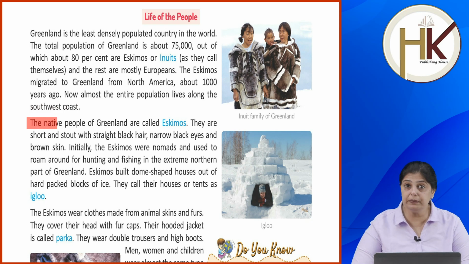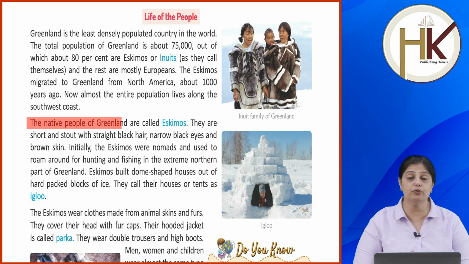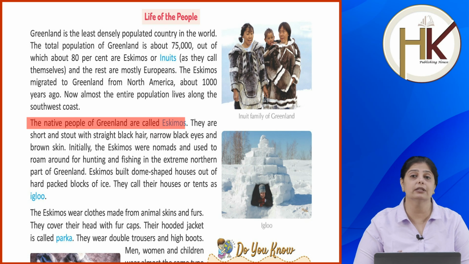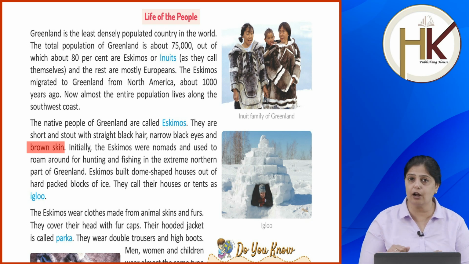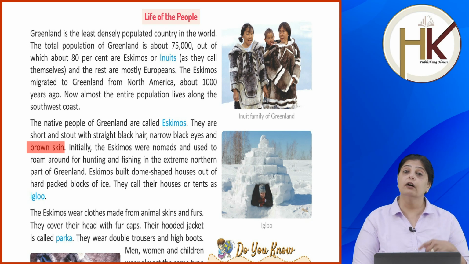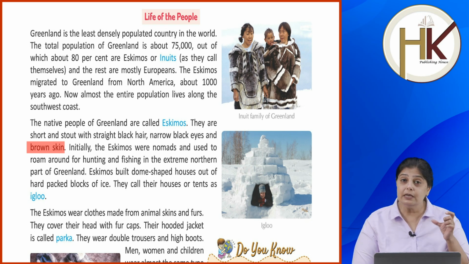Now the native people of Greenland, native people जो है ग्रीनलैंड के उनको कहा जाता है एस्किमोस. They are short and stout with straight black hair, narrow black eyes and brown skin. तो इनकी हाइट ज़्यादा नहीं होती है एस्किमोस की, छोटे होते हैं. They are short and stout, a bit healthy, okay. They have black eyes and they have brown skin. तो उनकी आँखें भी ज़्यादा बड़ी नहीं होती है, छोटी छोटी होती है, narrow eyes होती है, okay. And they have a brown skin.